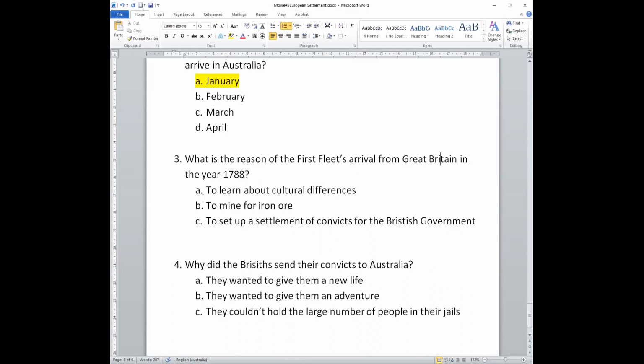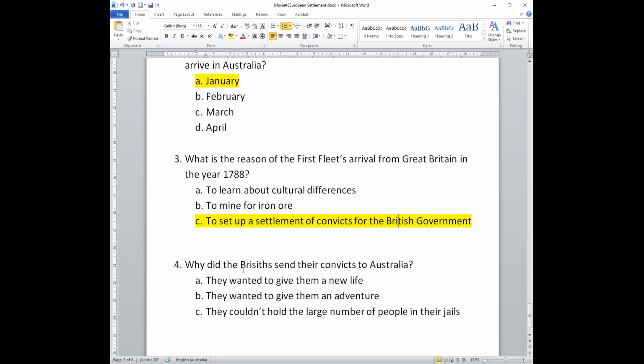Was it A, to learn about cultural differences, B, to mine or dig for iron ore, or C, to set up a settlement of convicts for the British government? This one is the right answer. The reason the first fleet came was to set up a settlement of convicts for the British government.